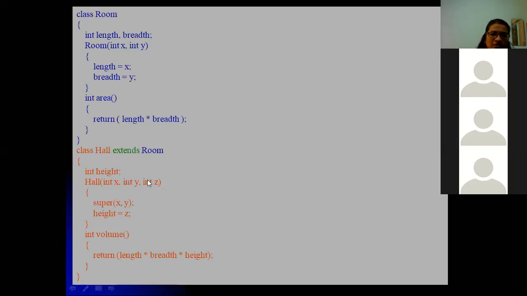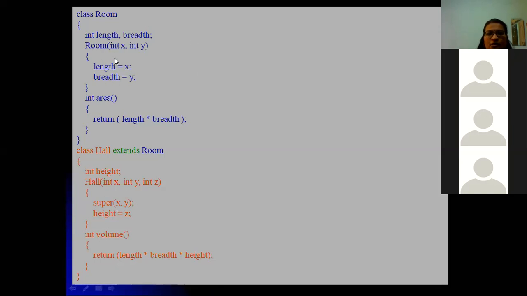So what is it doing actually? Here we can see the super constructor, or a super method, which is having two parameters. This indicates that inside the subclass constructor we are calling the super class constructor. I mean we are assigning the values of x and y to the length and breadth.